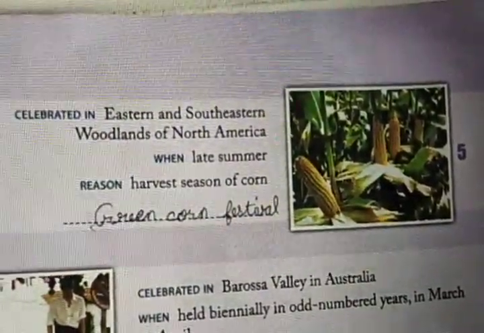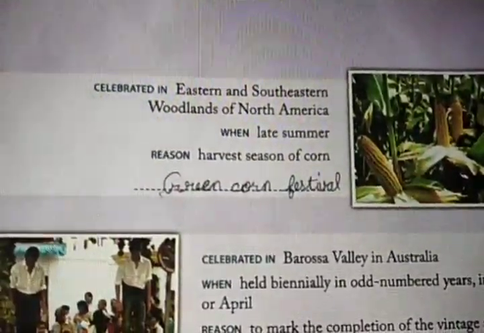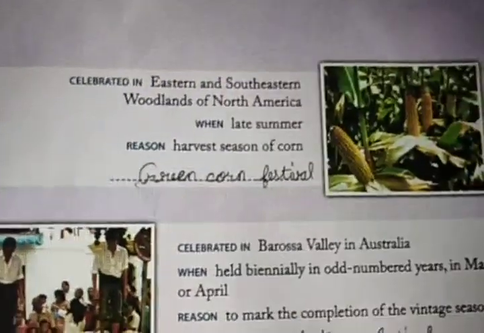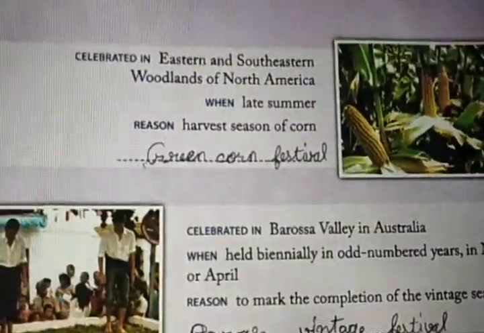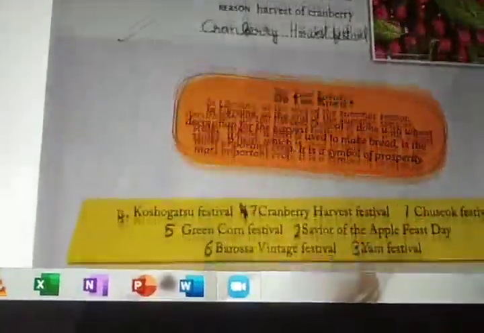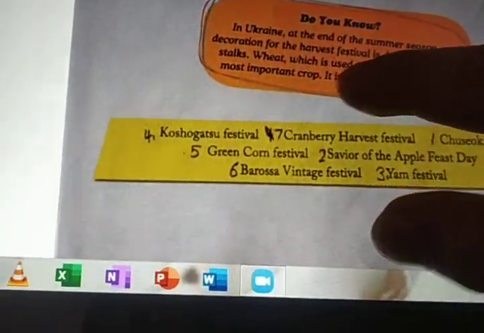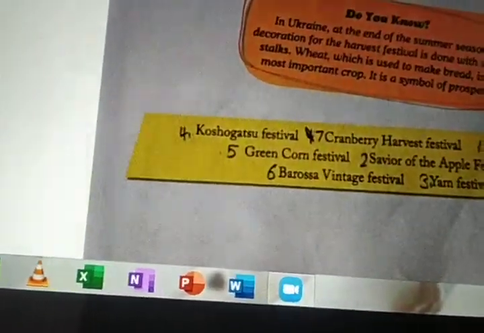Celebrated in eastern and southeastern woodlands of North America. When? Late summer. Okay, after summer. Reason? Harvest season of corn. What festival? Green corn festival. Green corn festival. Okay, next one.